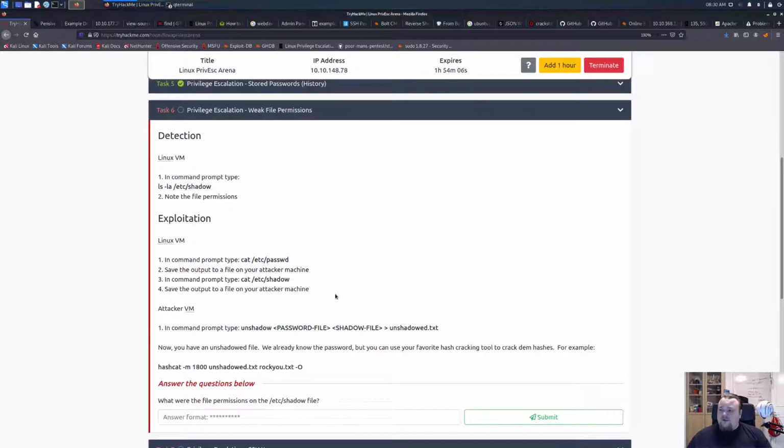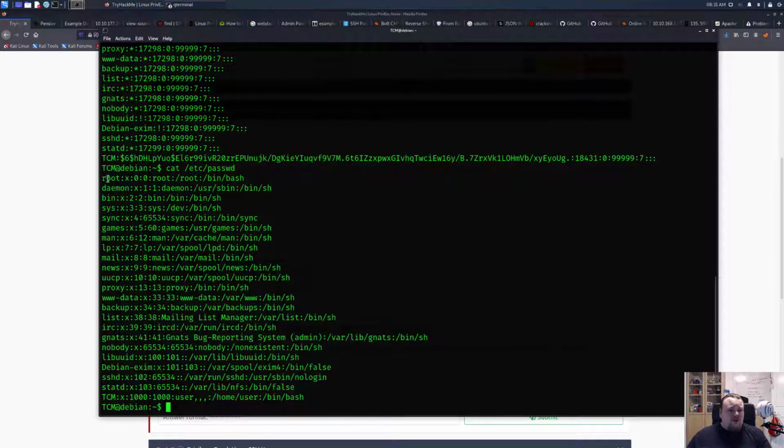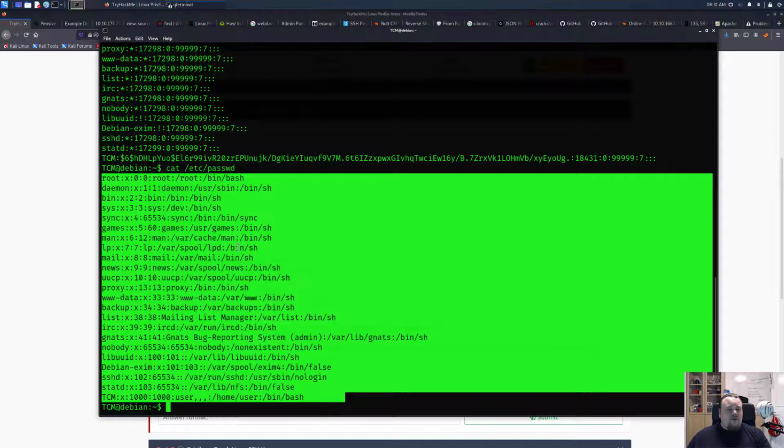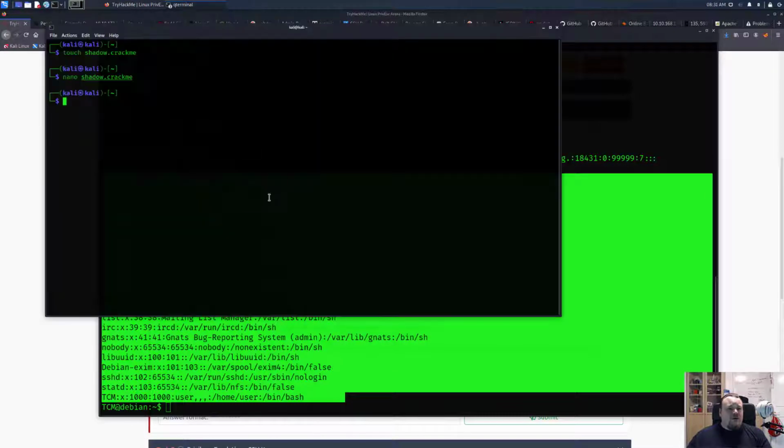And what they want me to do now is use a command called unshadow, with the password file and shadow file. Oh, sorry, I need to do the same thing with the password file. So I'm going to take all of this, copy paste that. Alright, and basically I'm going to touch password crack me, nano into that, paste it in, save it, exit, and let's clear the screen.